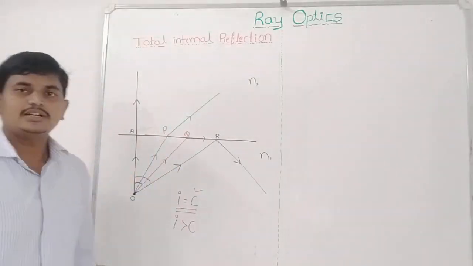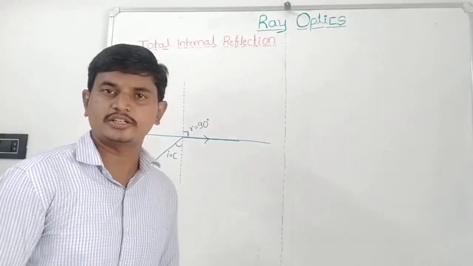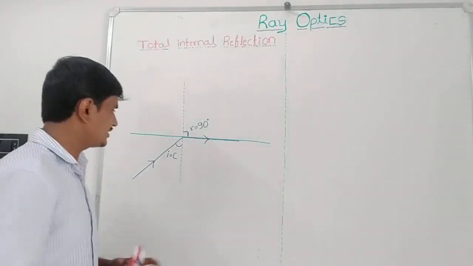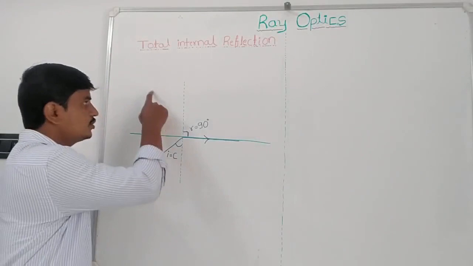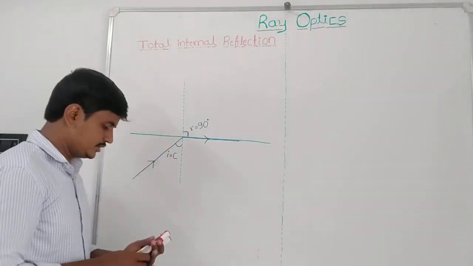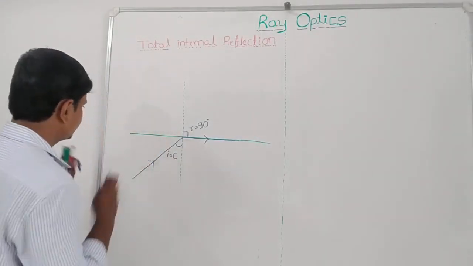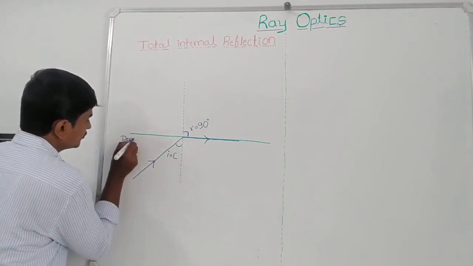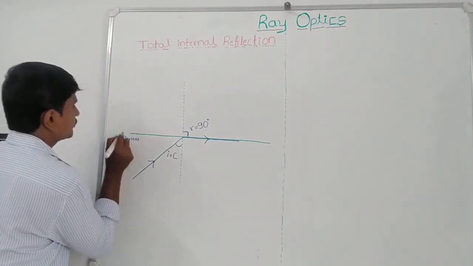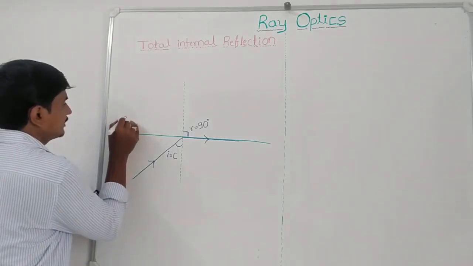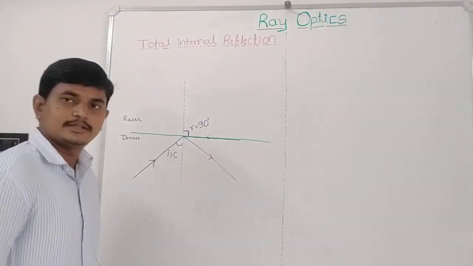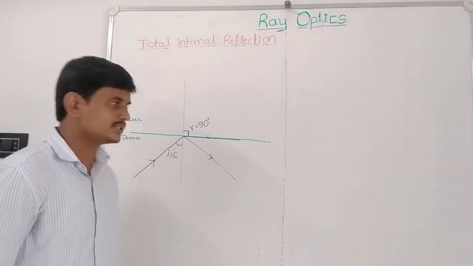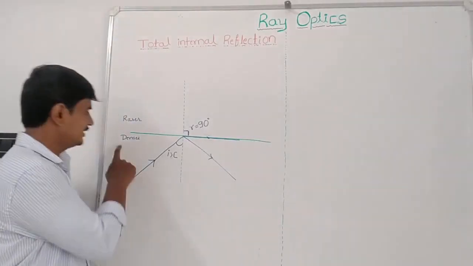So the conditions for total internal reflection are like this. There are two conditions. The first one is that the ray should travel from denser medium to rarer medium.